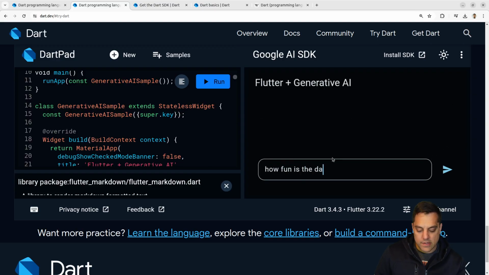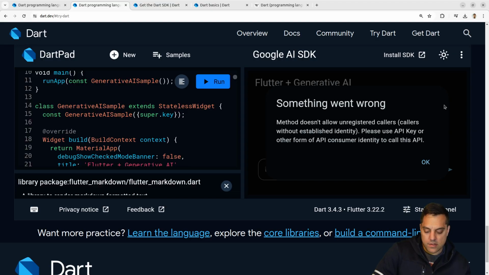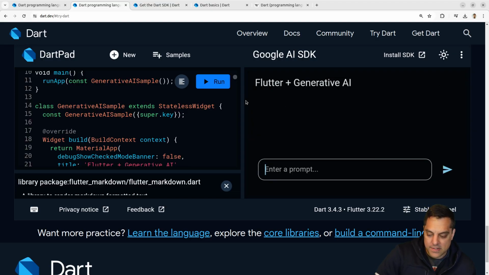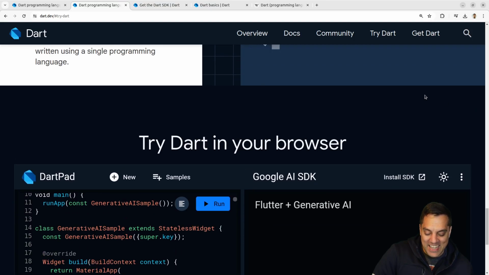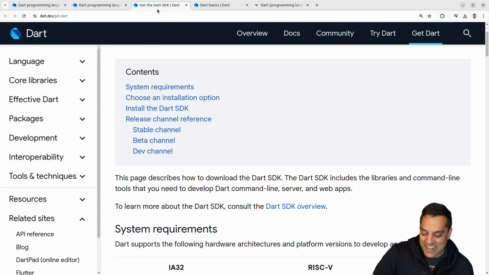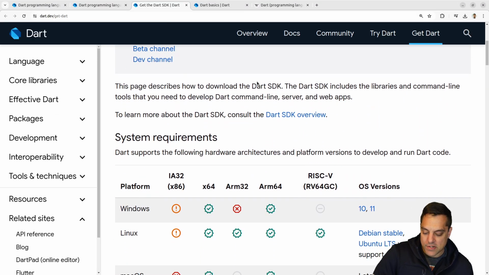How fun is the Dart programming language? Let's see. Okay, I didn't register. I'm sure it's very fun. Anyways, okay, let's quit messing around here. Let's see how we get the SDK. Otherwise, we'll do some of the examples in the web browser.